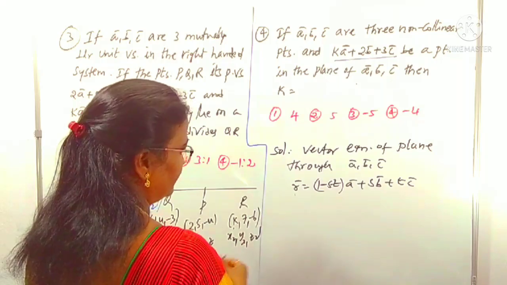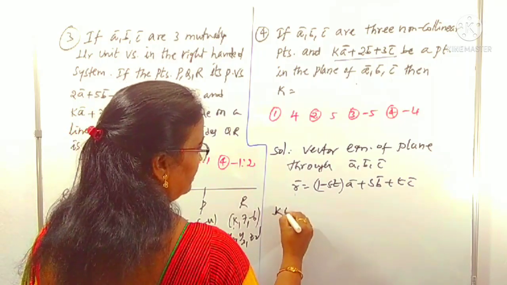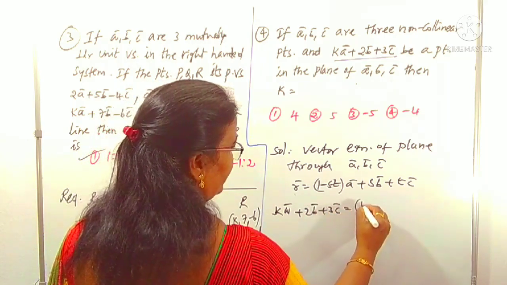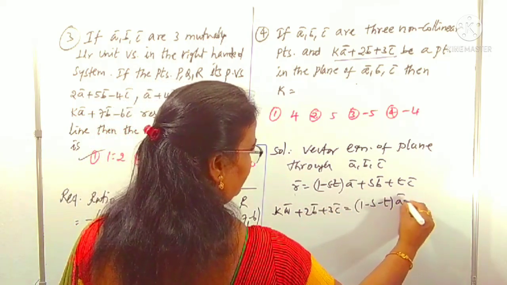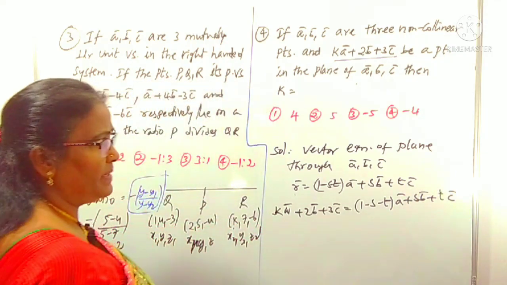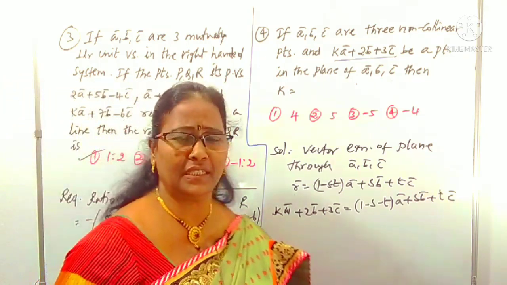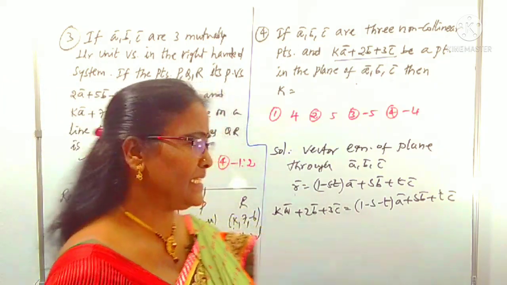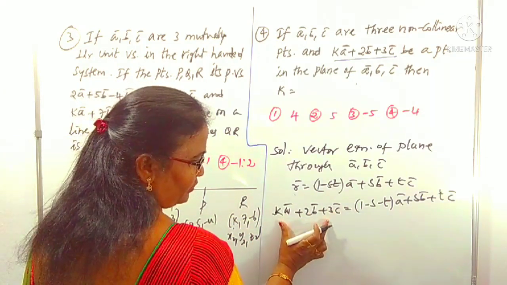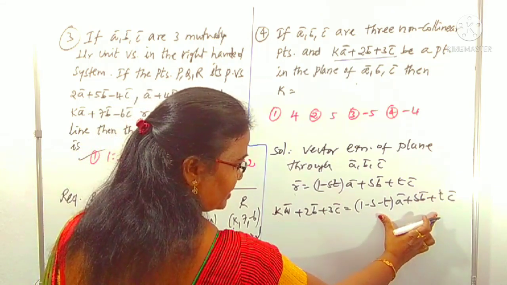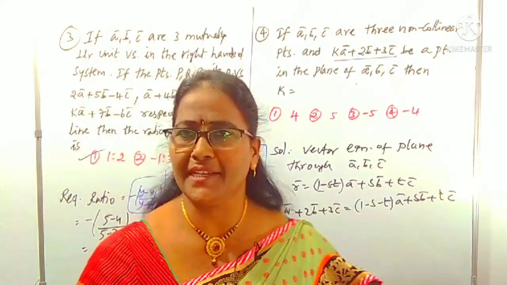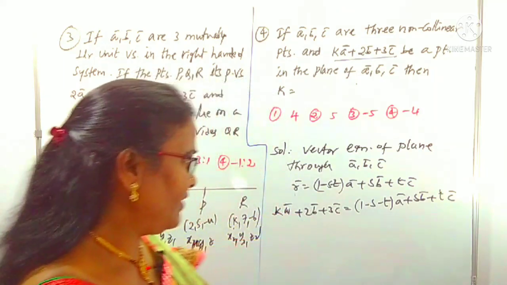Okay, then this becomes k a + 2 b + 3 c = (1 − s − t) a bar + s b bar + t c bar. In case of A, B, C, all these are coplanar vectors. In case of coplanar vectors with a linear combination like this, simply you can take the sum of the coefficients on the left side equal to the sum of the coefficients on the right side. Both should be equal. That point was also explained in the previous video.